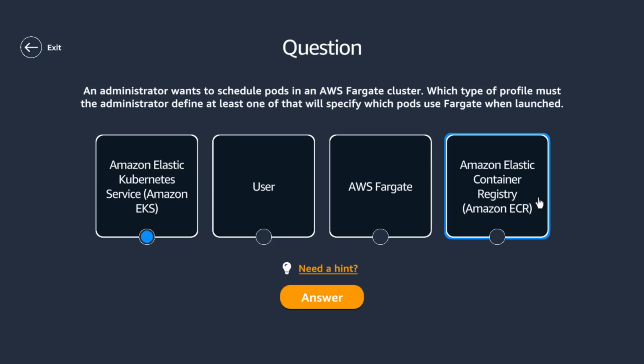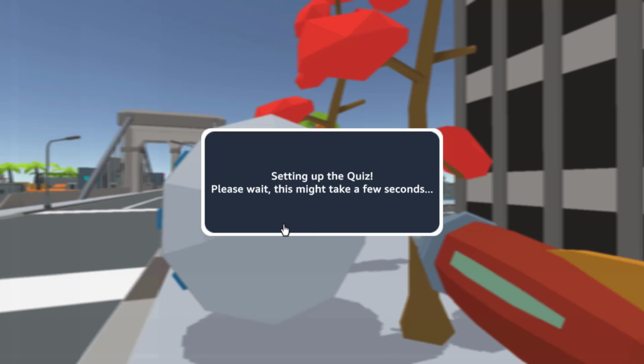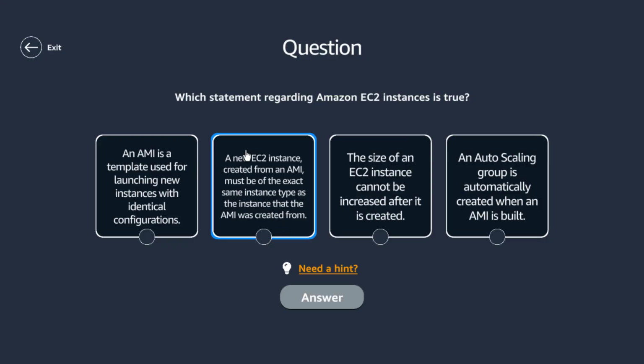I think this one, ECR stores it, right? I think since this is ECS, which is what we did, I think it is this. Nah, I didn't use the hint. I'm so confident and it is wrong.